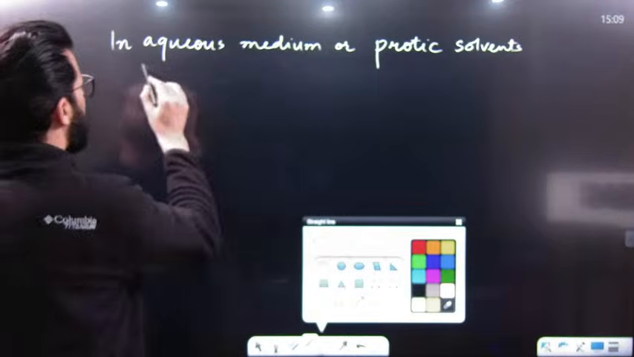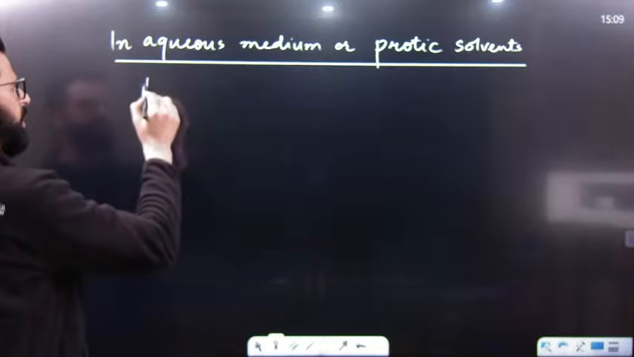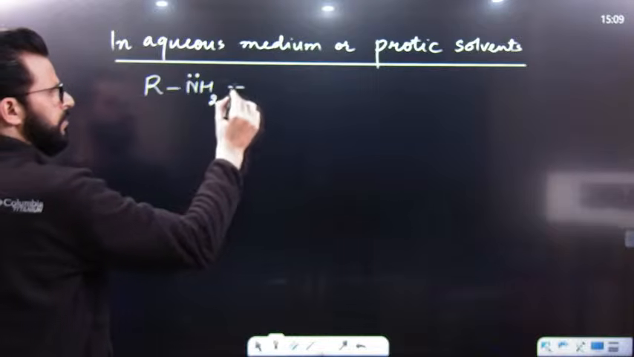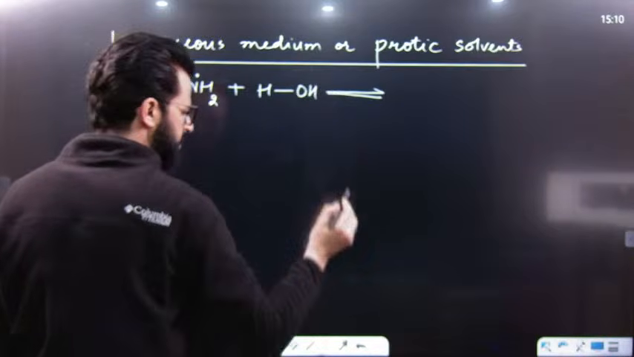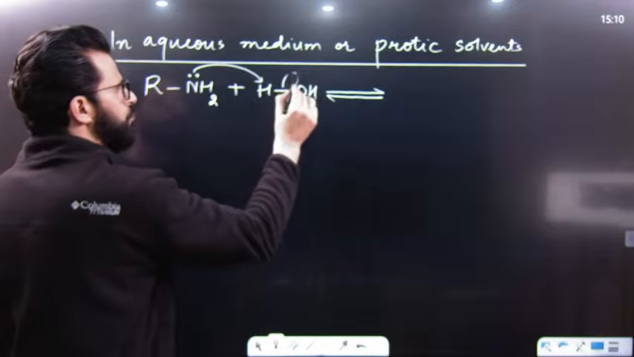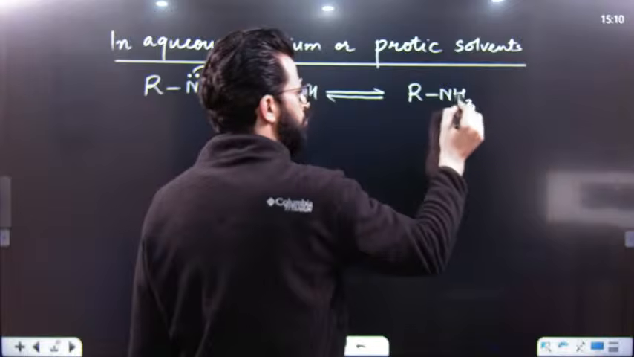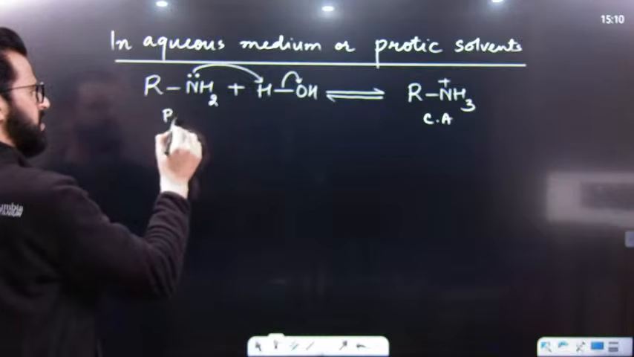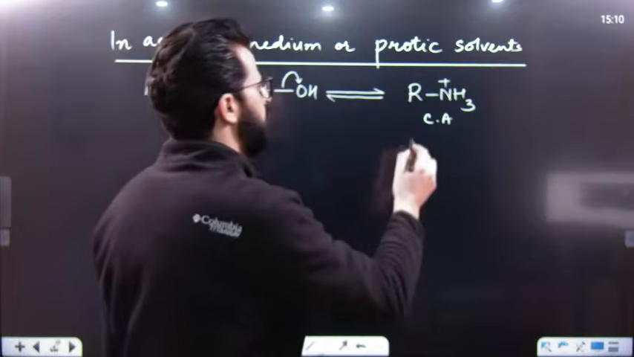Then we know in protic solvent or in aqueous media, our base, say for example primary amine, will result in the formation of its conjugate acid by accepting the proton from this water or from solvent. So it will result in the formation of a conjugate acid like this. So this is the conjugate acid, and in this reaction this acts as a base. So primary amine in this reaction acts as a base, and it will result in the formation of a conjugate acid.